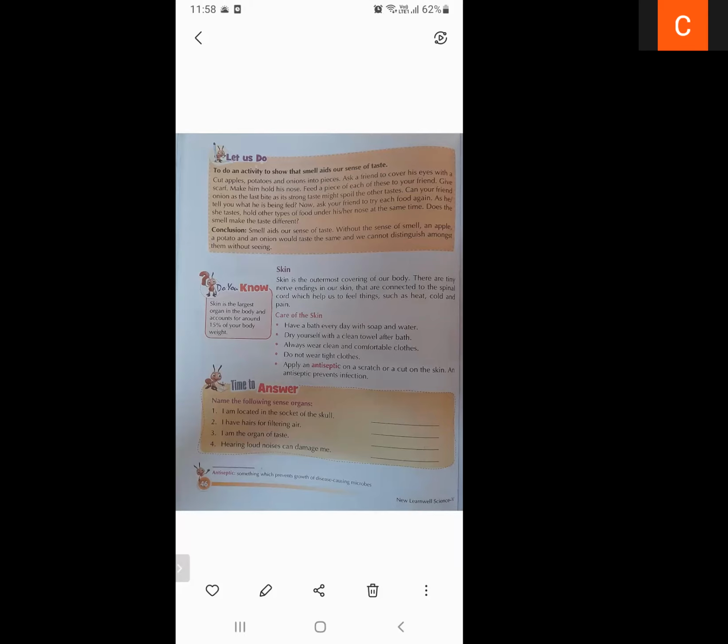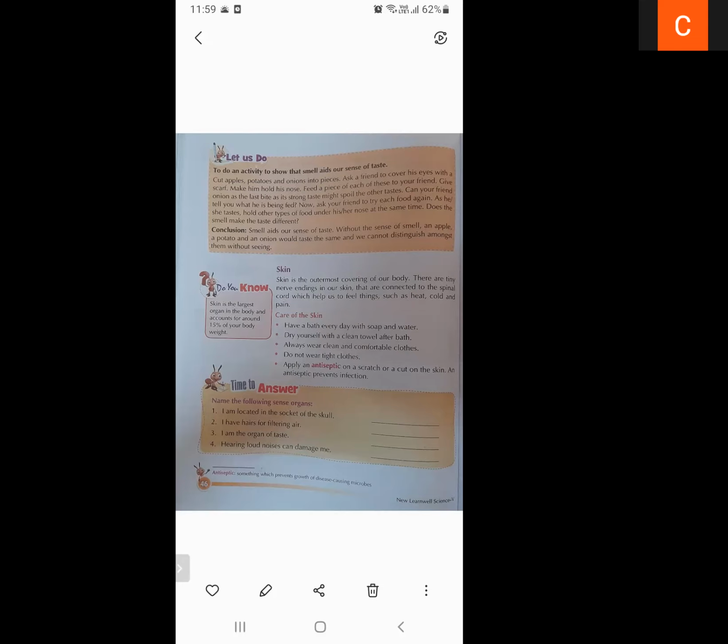Skin is the outermost covering of our body. There are tiny nerve endings in our skin. Our skin has tiny nerves that are connected to the spinal cord, which help us to feel things such as heat, cold, and pain. We have these feelings just because of skin, and skin is connected to the spinal cord.